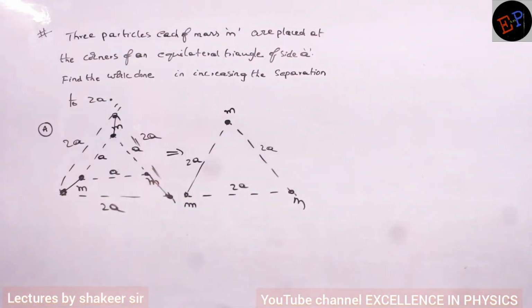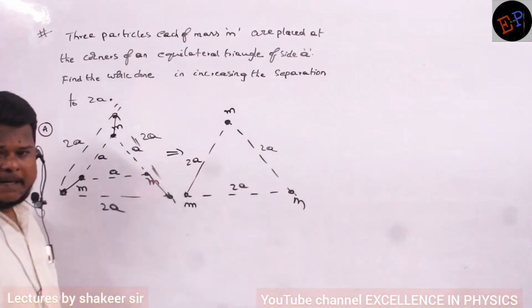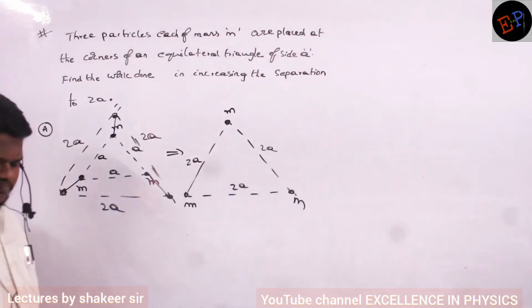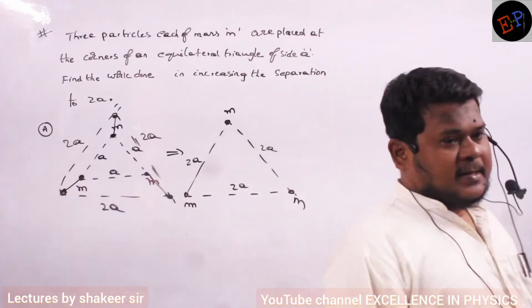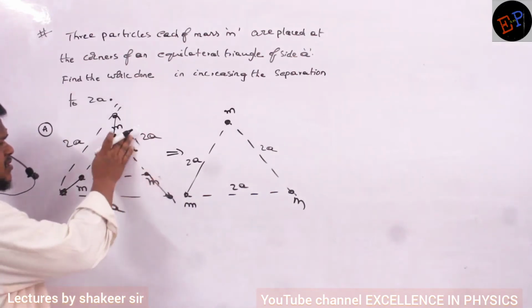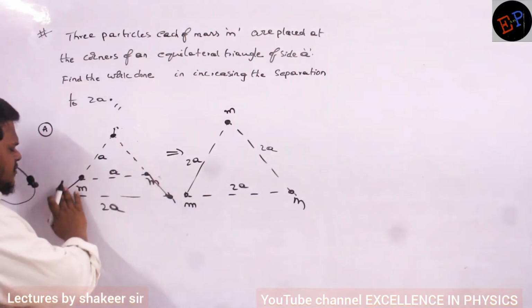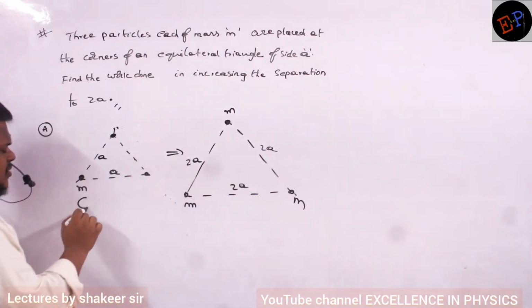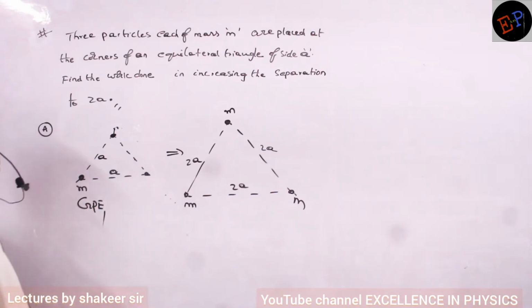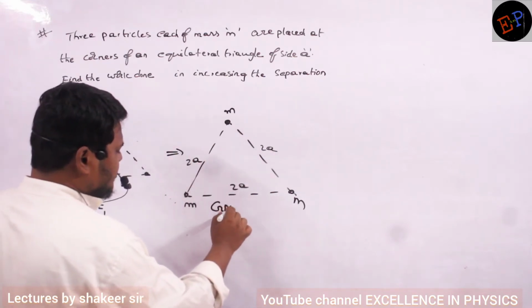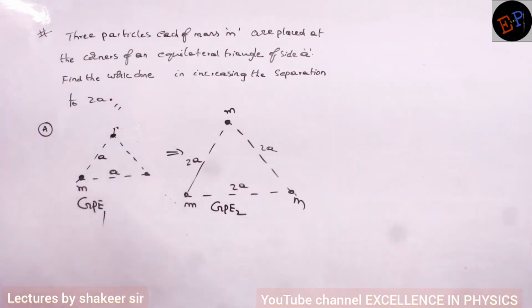This distance you need not find out, already it is given. So very simple here. In the first condition, when they are present at a separation of a, first you calculate the total gravitational potential energy, and let us call it GPE1. Then in the second condition, we will have a different gravitational potential energy. That energy we will call GPE2.